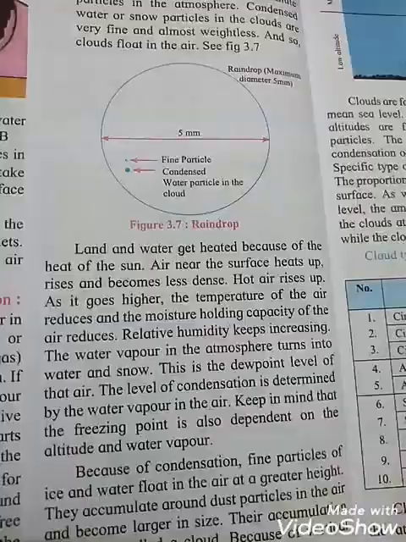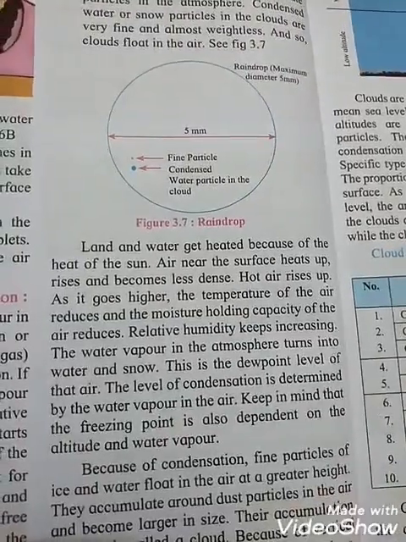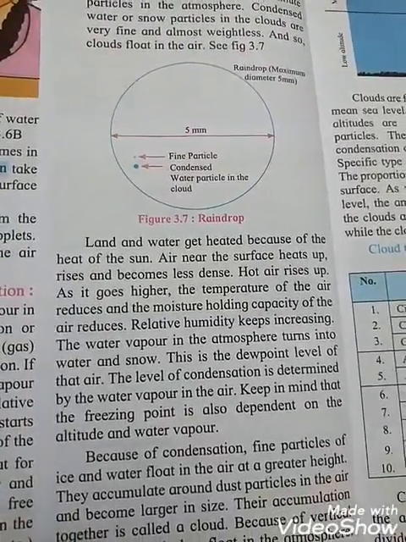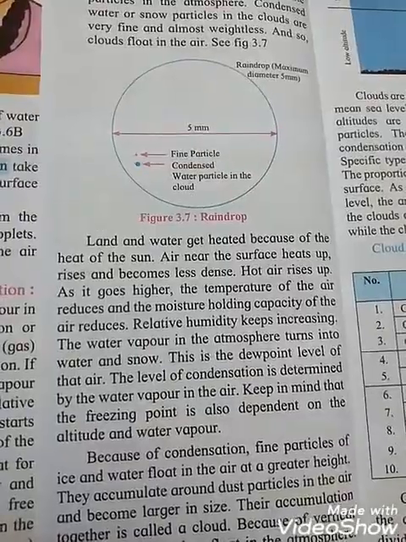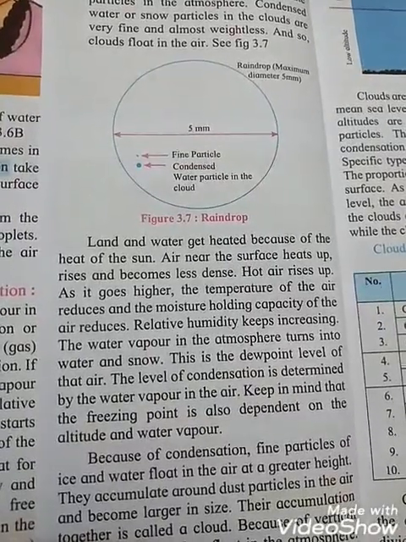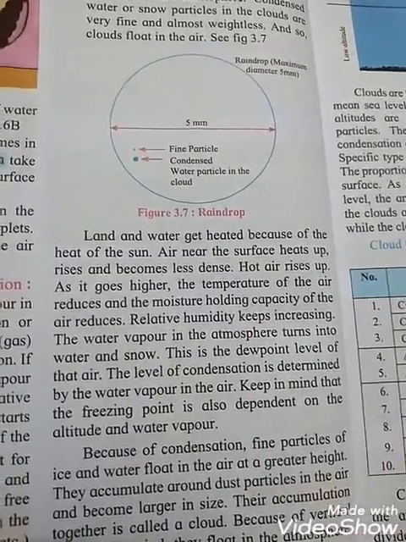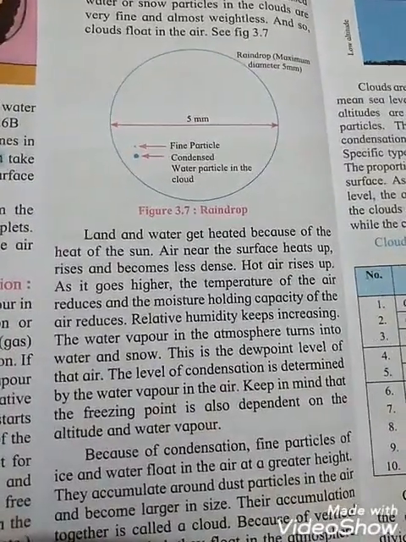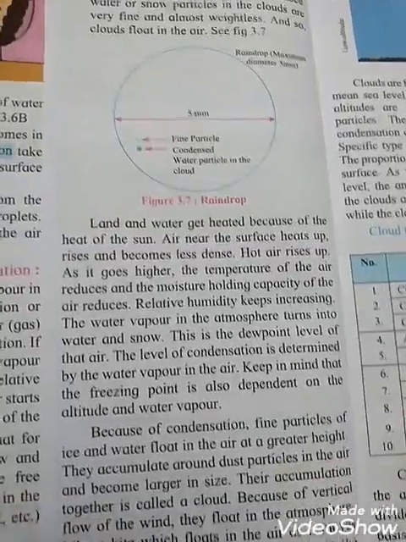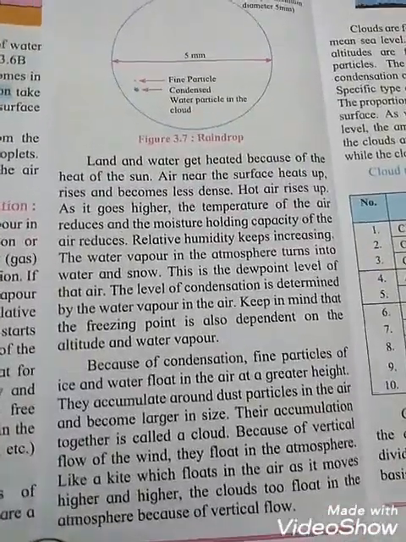This is the dew point level of that air. The level of condensation is determined by water vapor in the air. Keep in mind that the freezing point is also dependent on the altitude and water vapor.